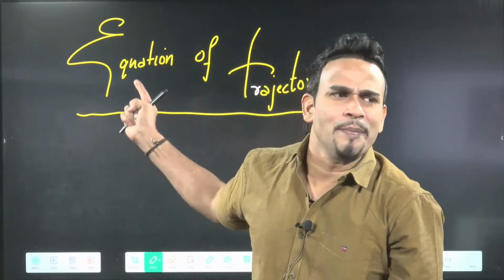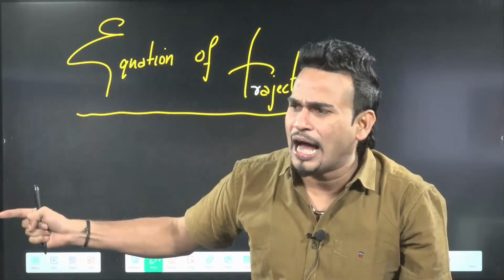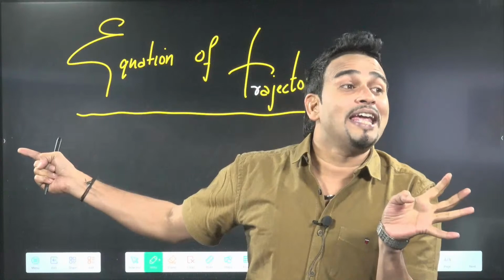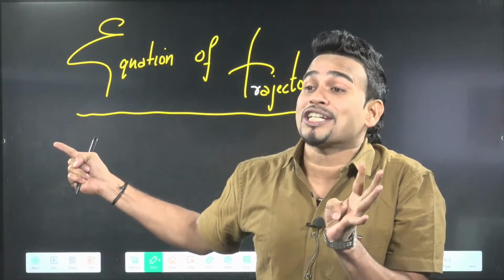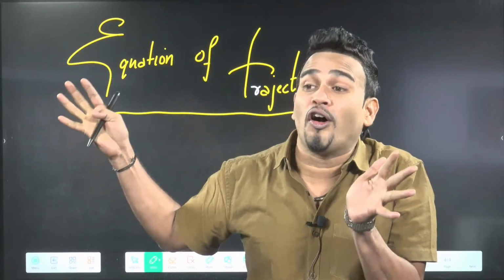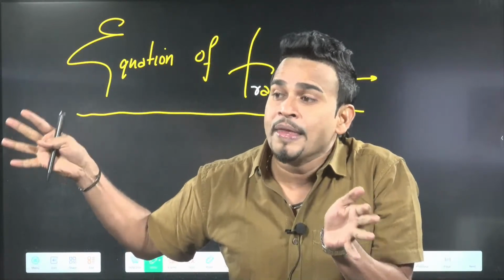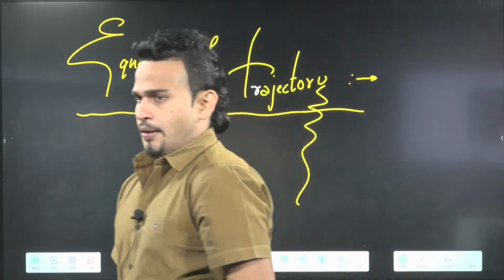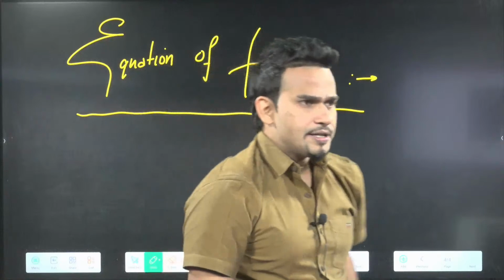This equation proves that the path of the projectile is a parabola, because when you find this equation, it will be quadratic in nature, and a quadratic equation represents a parabola. So always remember, the proof that the path of the projectile is a parabola comes from the equation of trajectory. You can write this. Then we will talk about this equation.